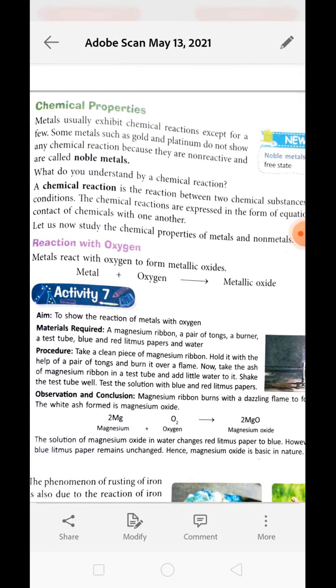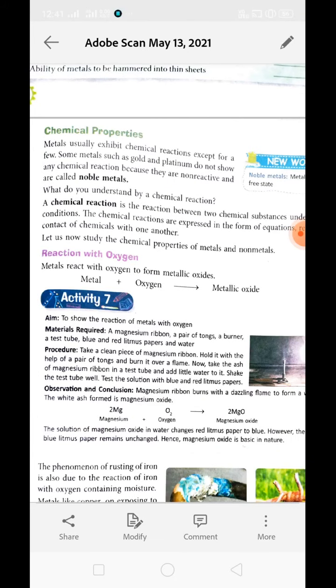We can take any kind of metal. For example, iron plus oxygen gives iron oxide, copper plus oxygen gives copper oxide, magnesium plus oxygen gives magnesium oxide. In this way, a metal when reacting with oxygen forms metallic oxide.